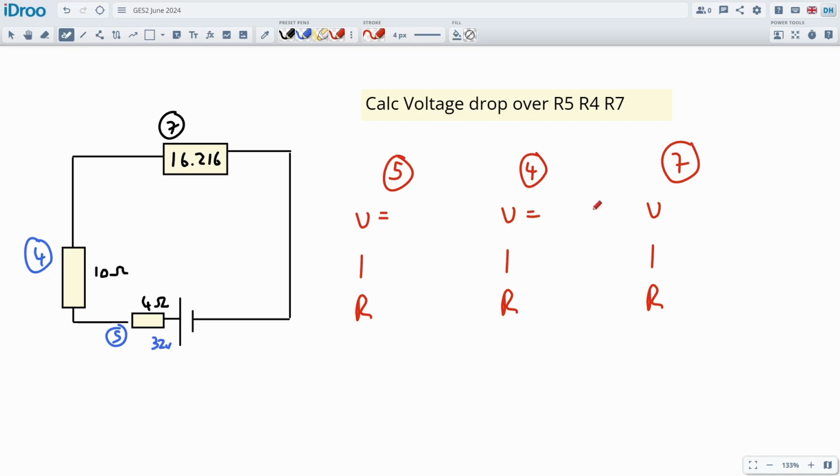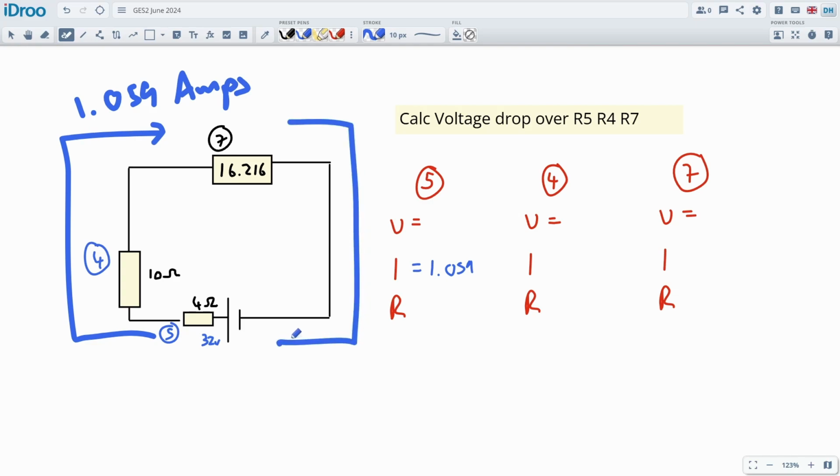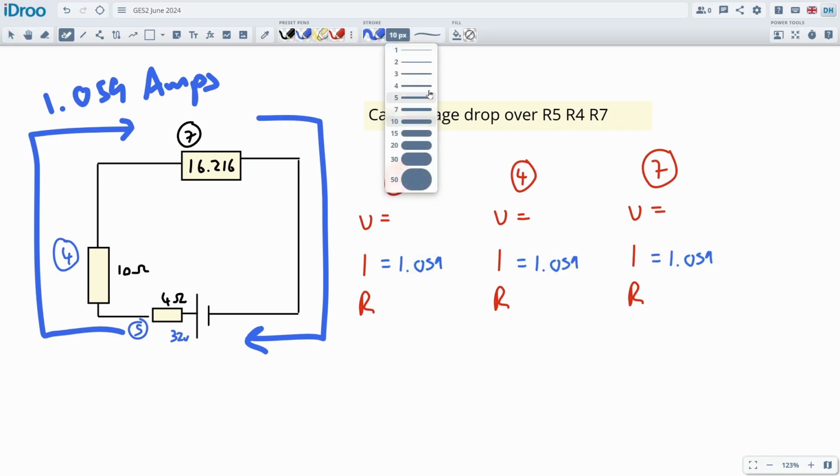I don't know the supply voltage for each of these, or the voltage drop across each of the components. I do know the ampage being supplied to them because everything's in series. So there's 1.059 amps flowing through this whole circuit. I can draw it on so you can see it. There's going to be 1.059 amps going around here, and 1.059 amps coming back into the battery, right, for the whole circuit. So that's what I'm writing on here. Here we go. Everything's getting that ampage, which is nice and easy to work with.